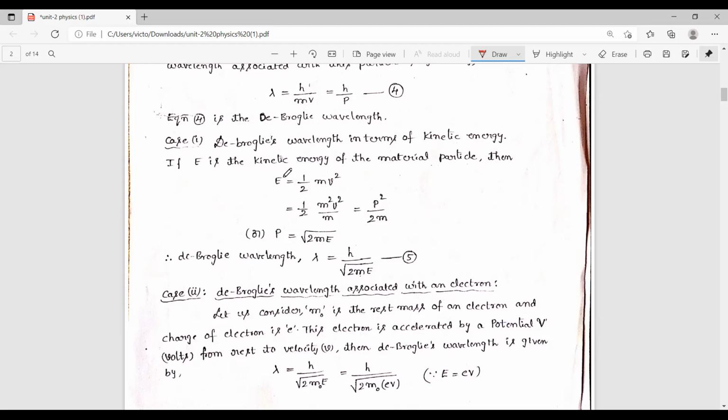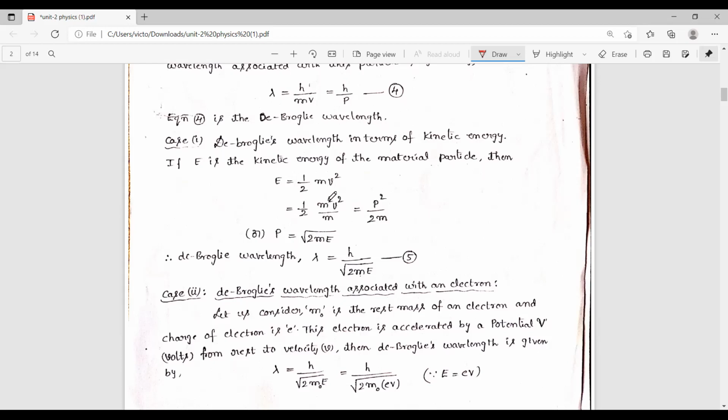Actually, E is the kinetic energy of the particle. So the expression for the kinetic energy is E equal to half mv square. For our convenience here, we multiply the denominator and the numerator by m. Then we get 1 by 2 m square v square by m.